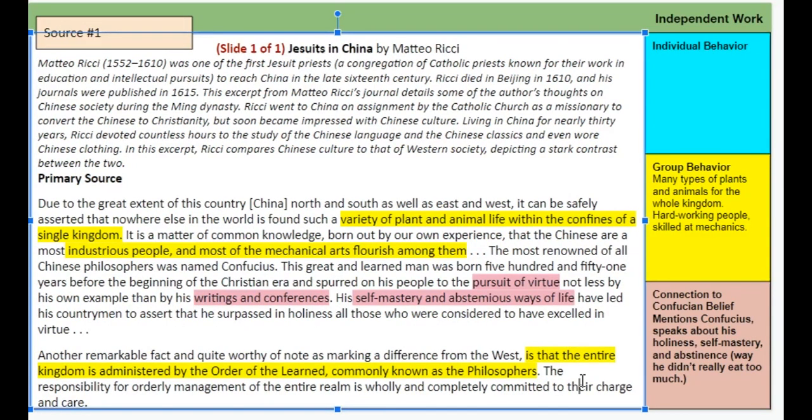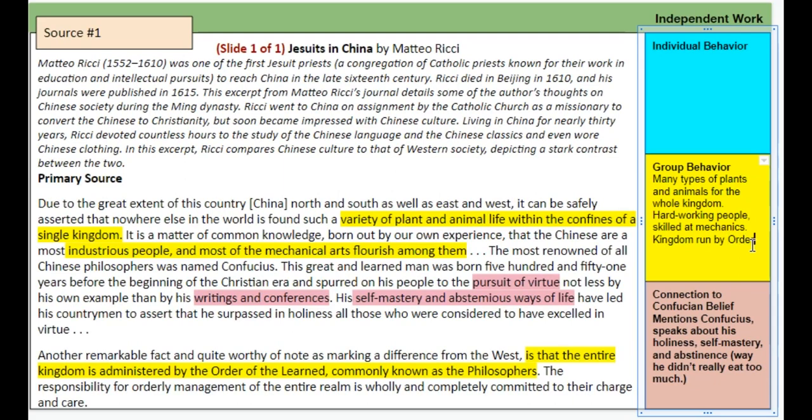And the responsibility for orderly management of the realm, meaning the whole kingdom, is wholly committed to their care. So the kingdom is run by the philosophers. I capitalize it because it's a group name.